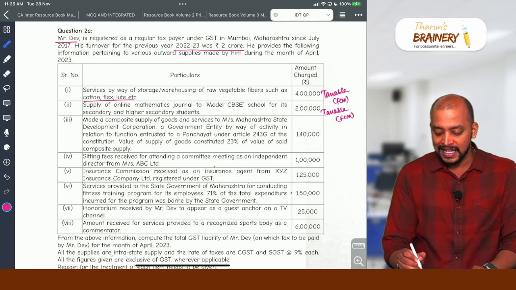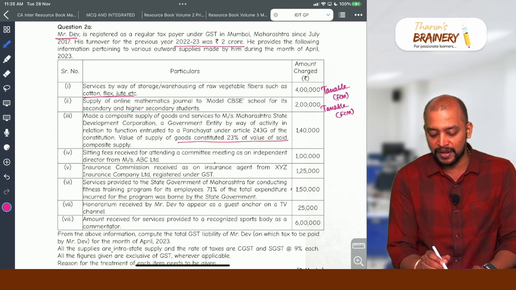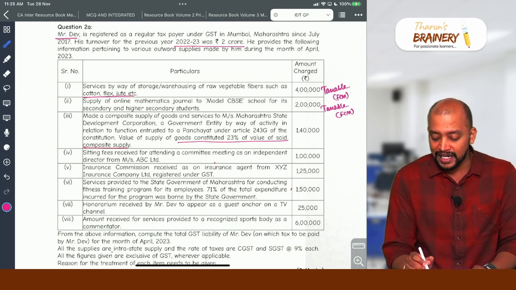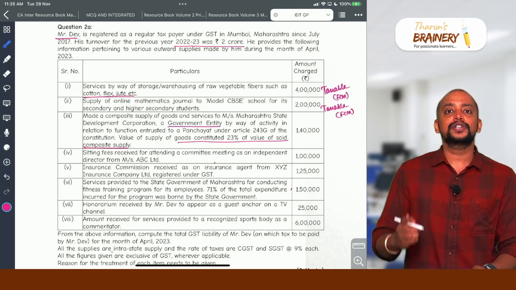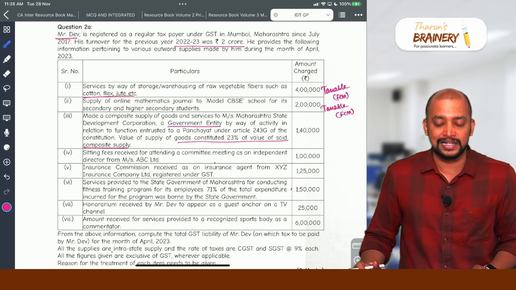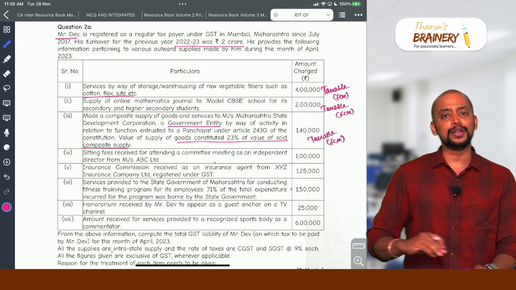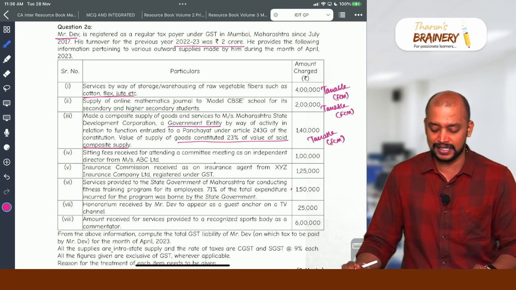If you see here, yes, the value of goods does not exceed 25% of the total value, but this service is provided to a government entity, not government. So, therefore, the exemption is not available in this case. So, consequently, it will also be taxable and it will be coming under FCM. So, liability to pay GST is on the supplier.